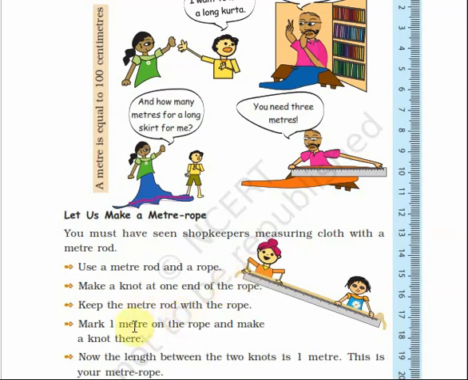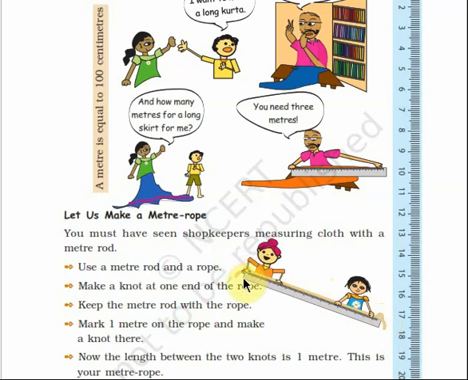Then keep the meter rod with the rope. You can see this is the meter rod, and you have to keep the rope with the meter rod. You can see this is the meter rod, this is the rope. It is kept together. This end up to this is 1 meter long. This meter rod is 1 meter long, and you have already made a knot on the rope here at the starting end.